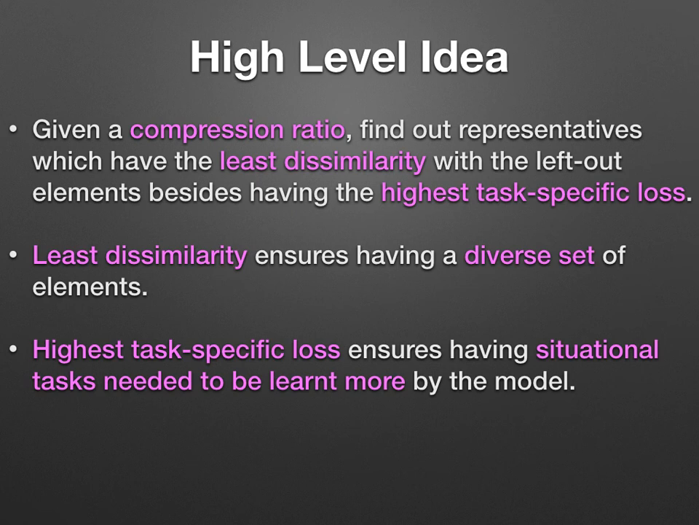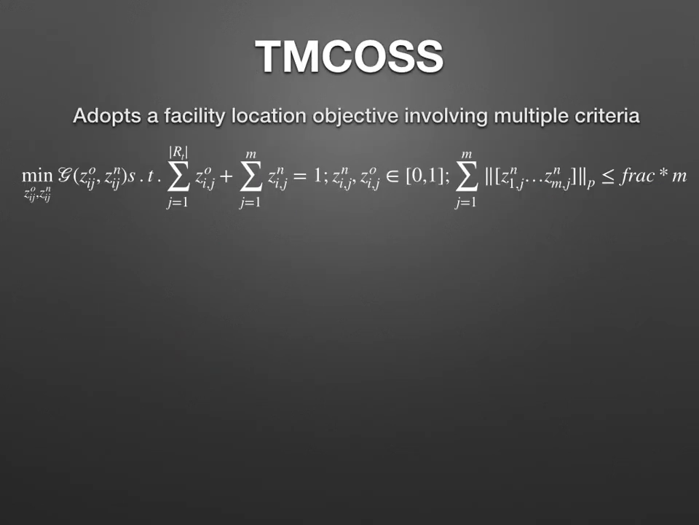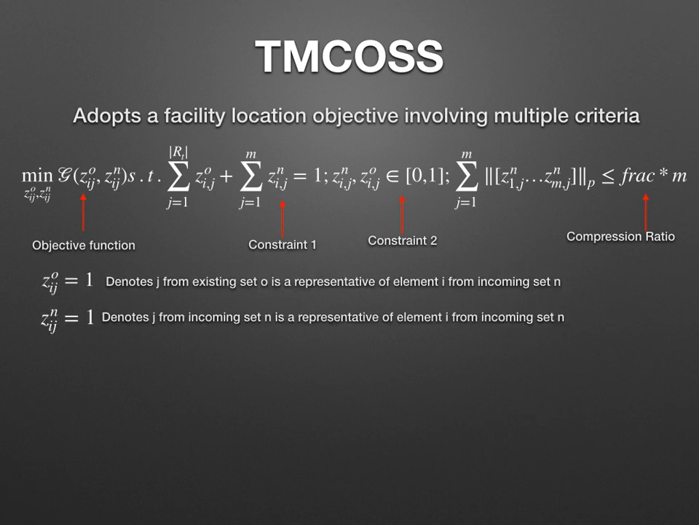Thus, we design a framework that takes care of both these pairwise and pointwise criteria. We name our method TMCOSS, a Thresholded Multi-Criteria OSS. We use a facility location objective function involving multiple criteria. Here G is the objective function that has two optimization variables, ZO and ZN, which denote whether an incoming element is represented by an instance from the existing set O or the incoming set N.